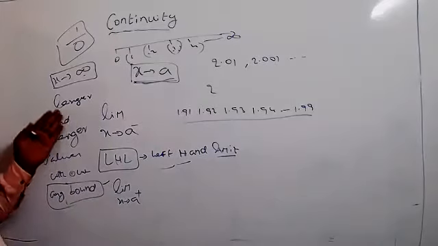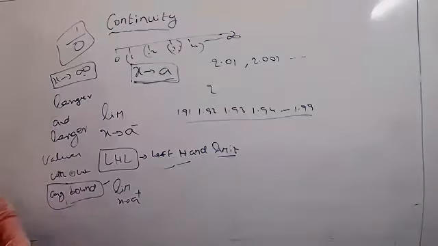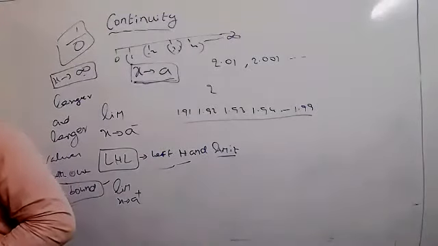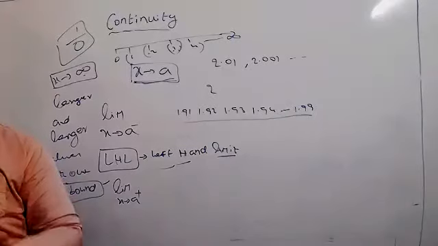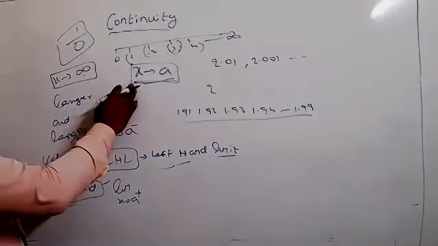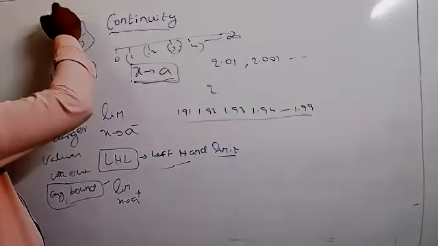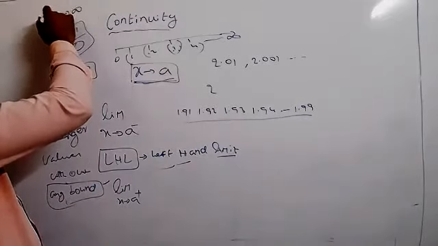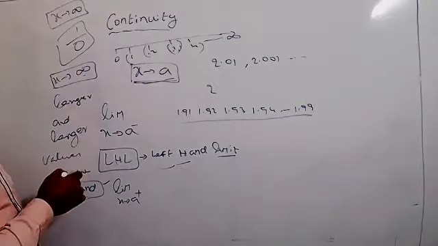The value of x takes larger and larger values without any bound, then we say that x tends to infinity. X tends to infinity is denoted like this. This is the actual definition of x tends to infinity.